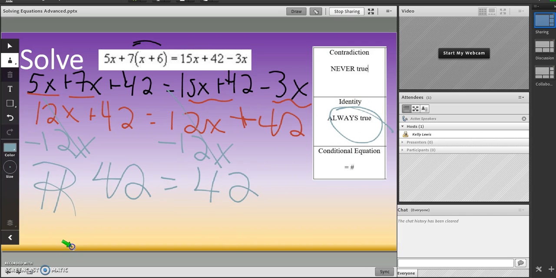So you can write the double R, or you can say all real numbers. It doesn't matter what number, decimal, fraction, whatever, I substitute into that equation, it's going to work out.